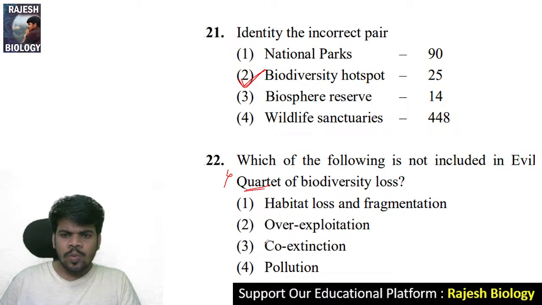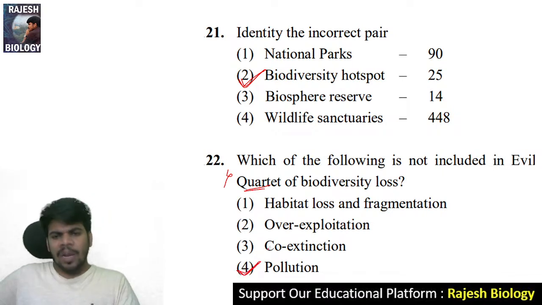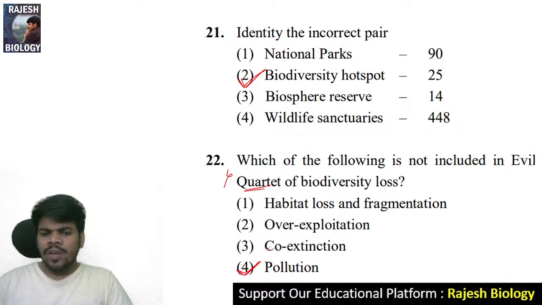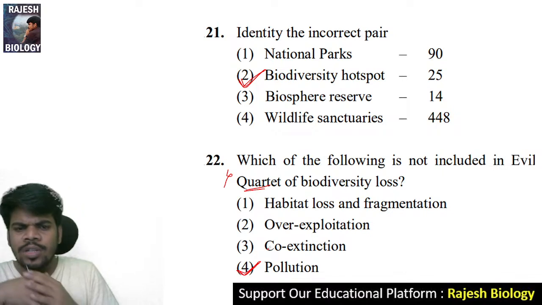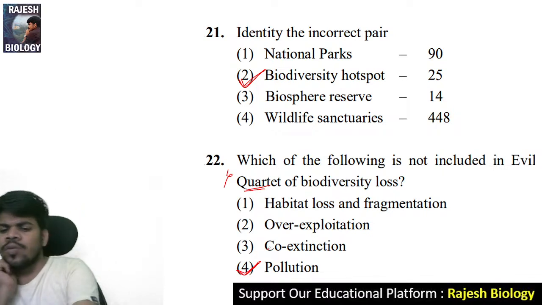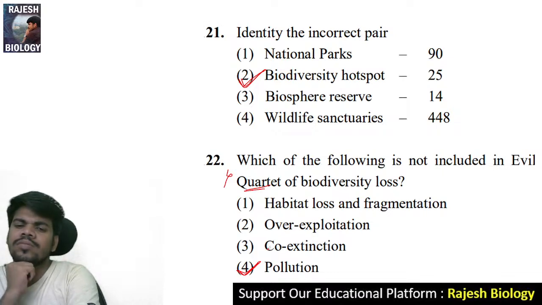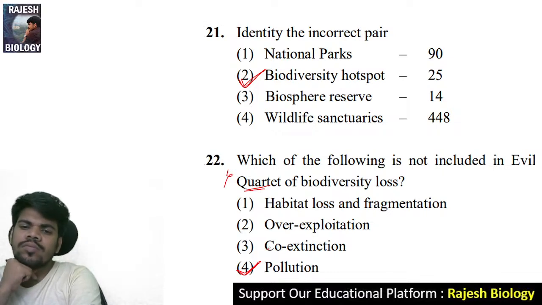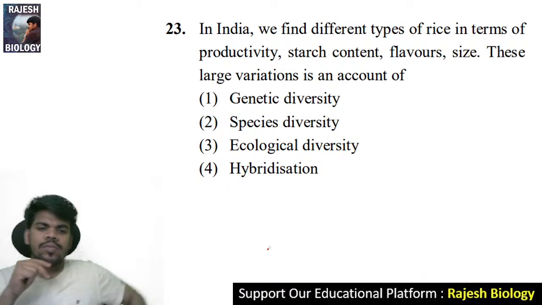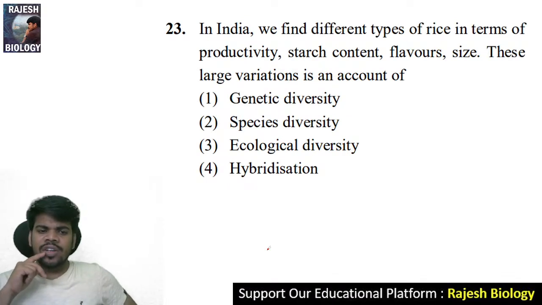Yes, Chinnu, pollution. Very good. Habitat loss and fragmentation, overexploitation, co-extinction. If it is not pollution, then what is it? Can you say that fourth quadrant? It is deforestation.